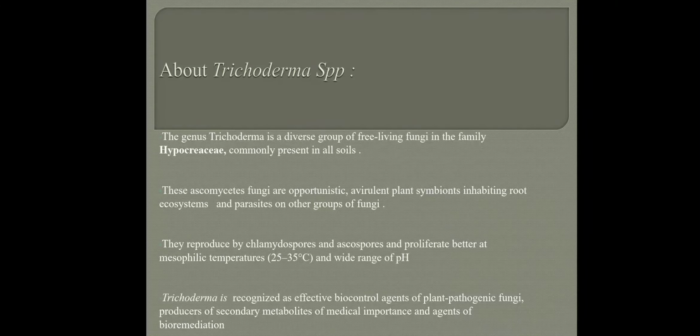So what is Trichoderma species? If we talk about Trichoderma species, it is a member of the family Hypocreaceae, which has a typical conidial structure, which we'll discuss in the later slides, which makes it very unique, and the classification becomes easy. Also, this comes under ascomycete fungi. These are opportunistic, which means that they invade the pathogen in a more sustainable way without affecting the host plant, and they take advantage of the nutrition of the host.